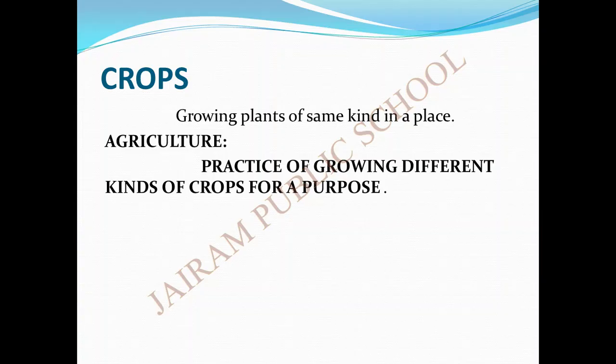Let us see. Crops. What do you mean by crops? Growing plants of the same kind in a place is called crops. Agriculture is the practice of growing different kinds of crops for a purpose. For what purpose are we doing agriculture? For a food purpose, for a food need. The practice of growing different kinds of crops is called agriculture.